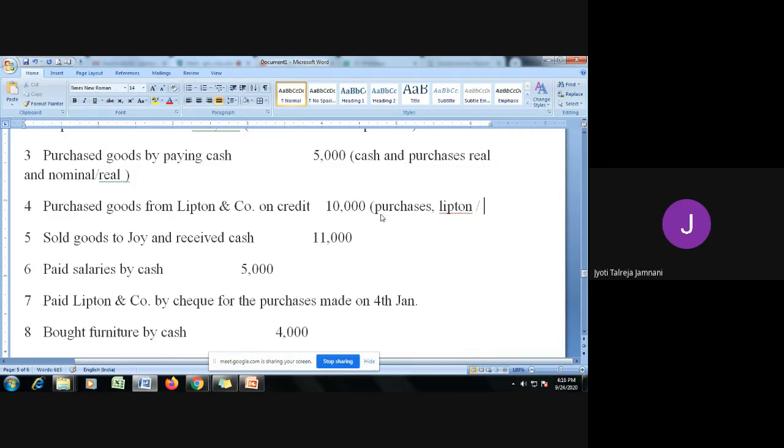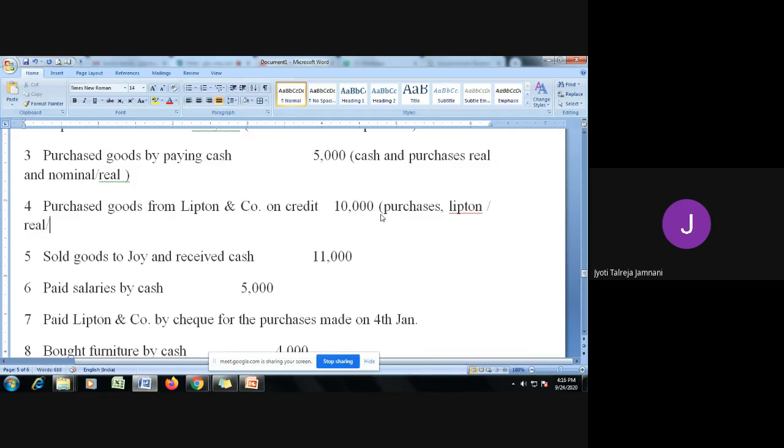Now purchases, we can treat it as real or nominal, right? And Lipton and Company are treated as personal, because it is a person or a company with whom we are dealing. So what is the rule of personal account? Debit the receiver, credit the giver. What is Lipton and Company doing? It is giving us goods. We have purchased goods from Lipton and Company, so Lipton and Company is the giver. So we need to credit Lipton and Company. And what is happening to goods? They are coming in. Debit what comes in according to the real account rule, or treating it as an expense, purchases if they are expense, debit all expenses and losses.